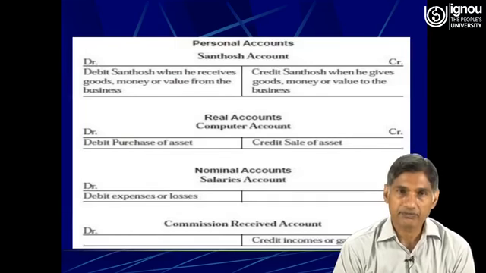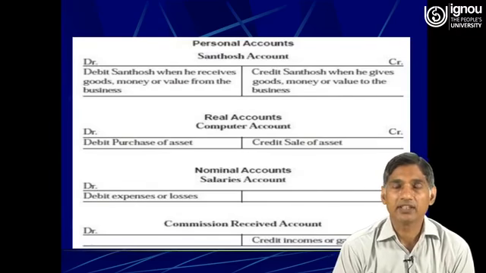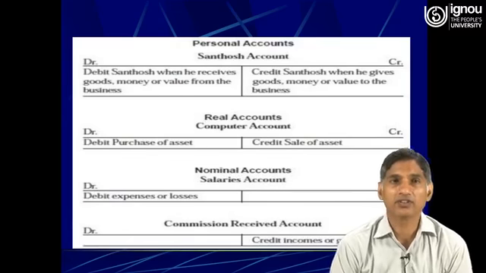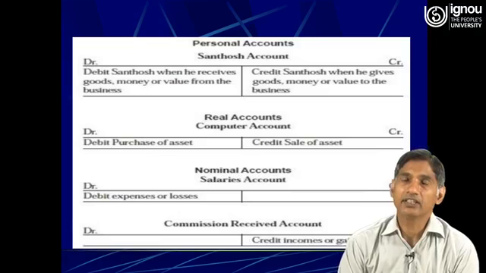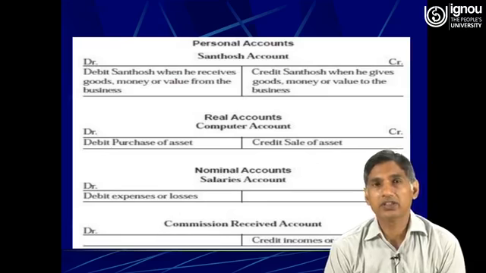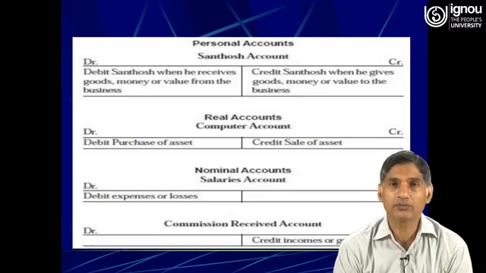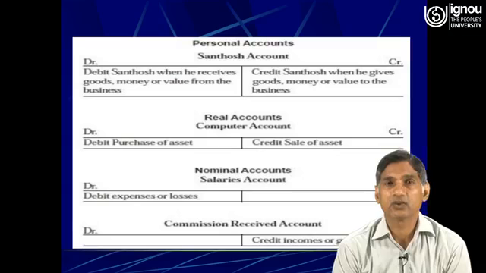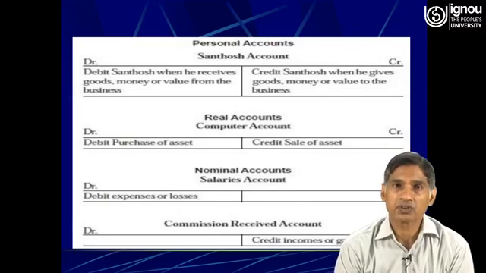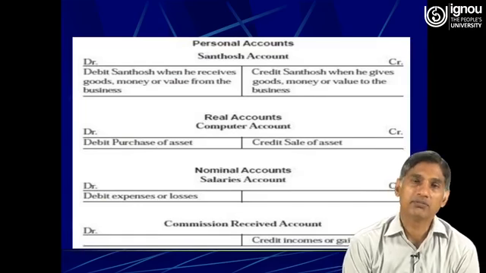So on the debit side, when Santosh received the goods, it has been recorded on the debit side of Santosh's account. Or on the credit side, when Santosh gives the goods, the rule is debit the receiver and credit the giver. So when Santosh is giving something, he is the giver, therefore his account must be credited. So on the credit side of Santosh's account, we will write the money or value to the business.